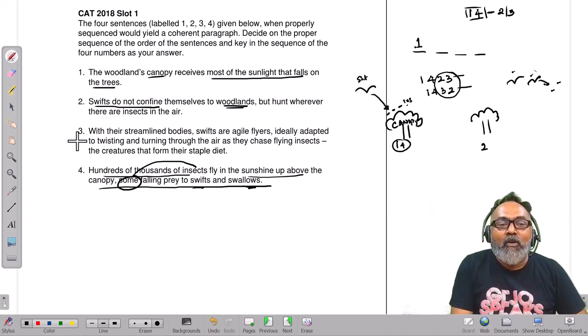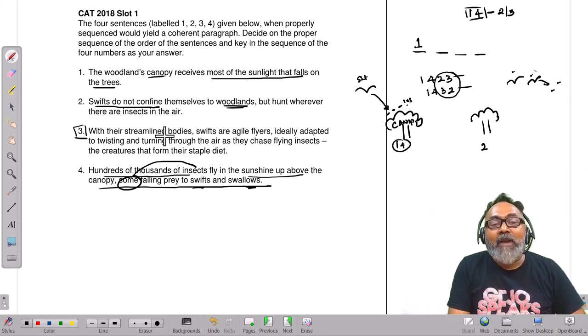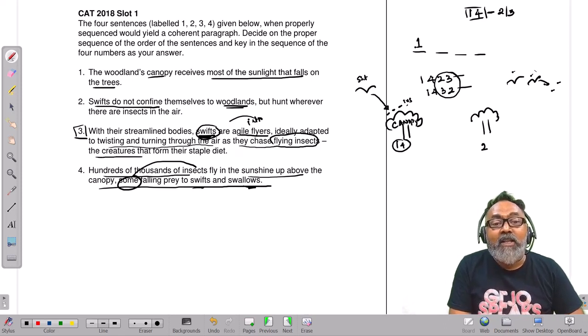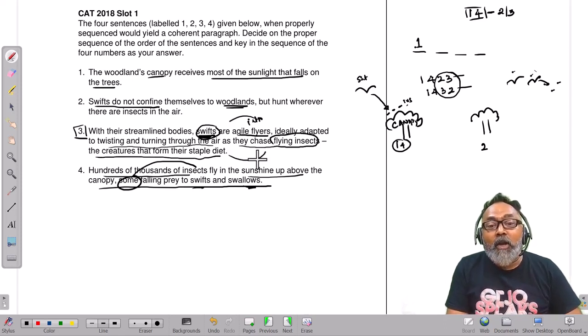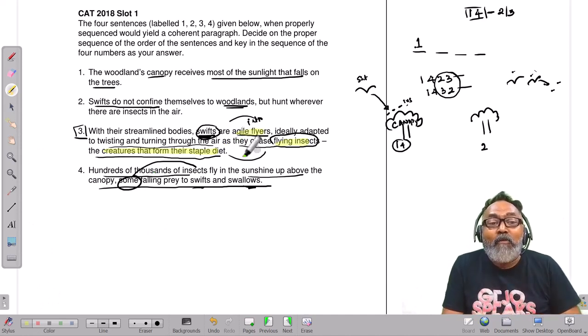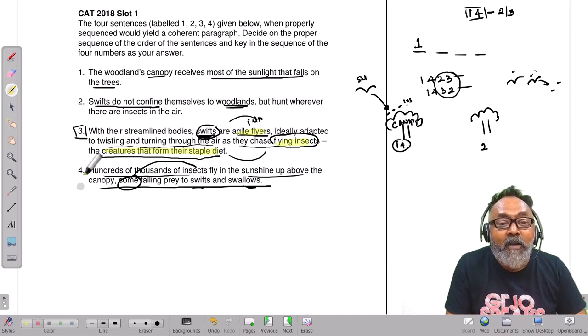Okay, let's look at 3. With their streamlined bodies, swifts. Now we are talking about swifts. Swifts are agile flyers. Now that we are getting some intro to swifts: what is a swift? Ideally adapted to twisting and turning through the air as they chase flying insects. Okay, what are these flying insects? The creatures that form their staple food. Now we are giving some explanation of why swifts are agile flyers. We are getting introduced. And where will you place sentence number 3?